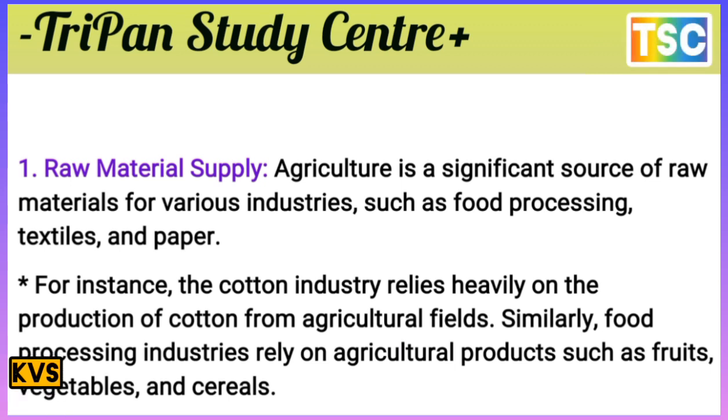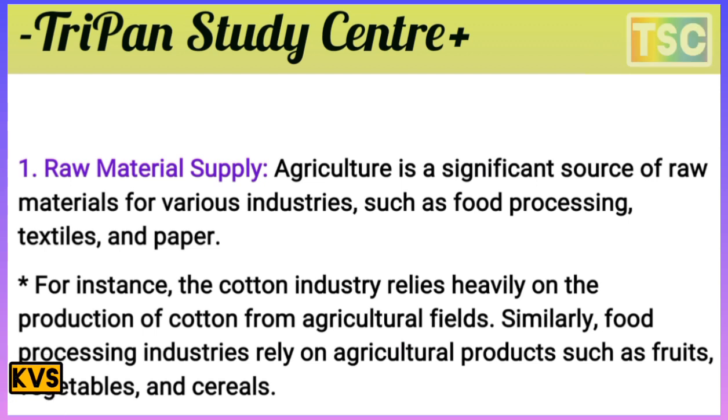Agriculture is a significant source of raw material for various industries, such as food processing, textile, and paper. Raw material is the most important for industry purposes here. For instance, the cotton industry relies heavily on the production of cotton from the agriculture field. Similarly, the food processing industry relies on agriculture products such as fruit, vegetables, and cereals.